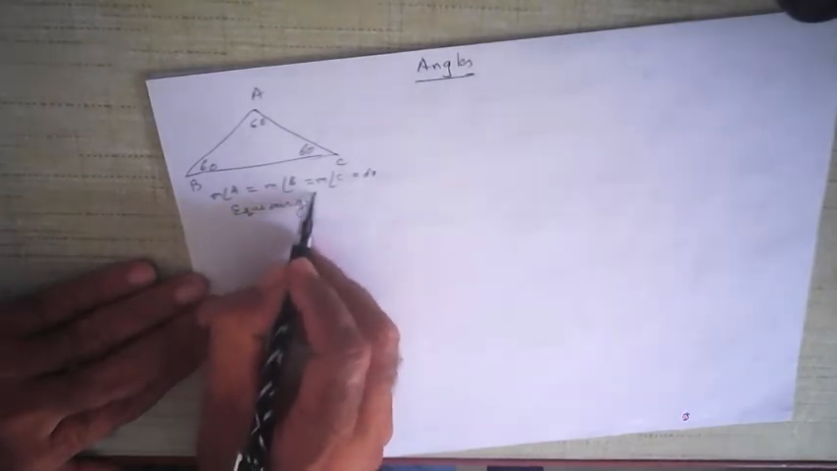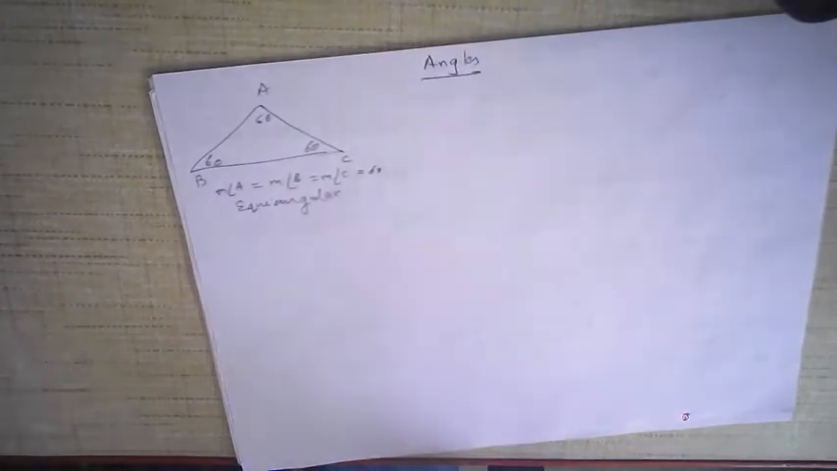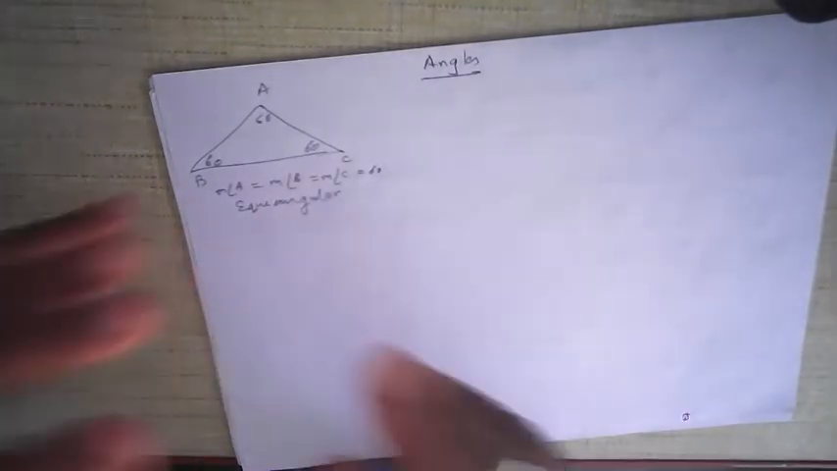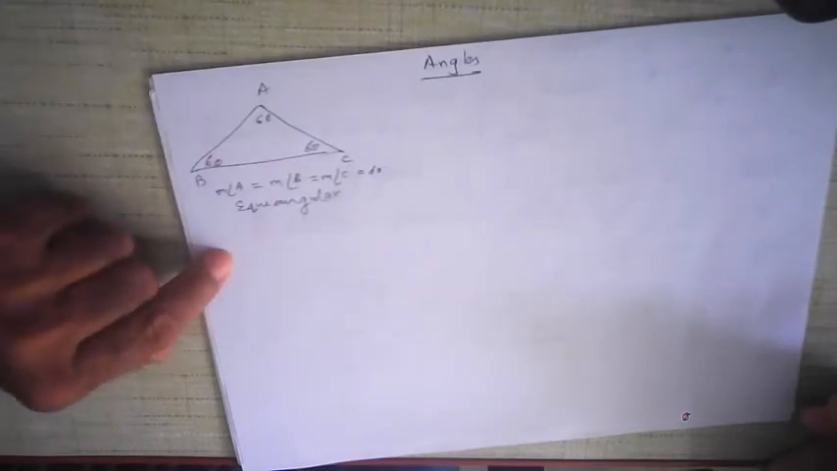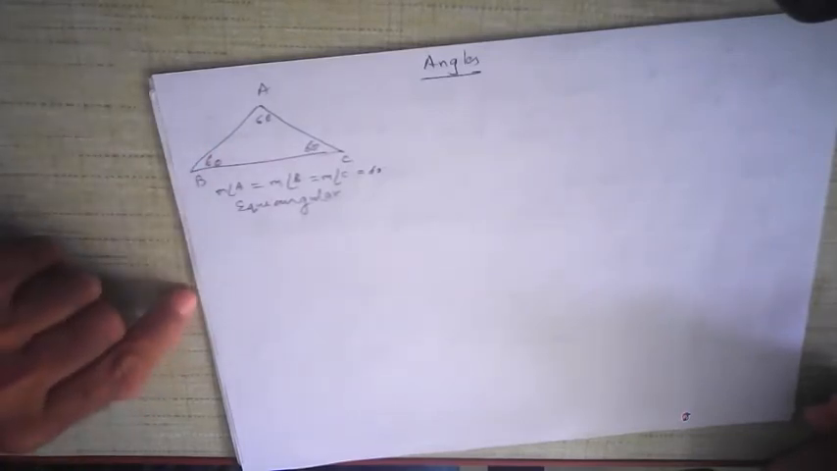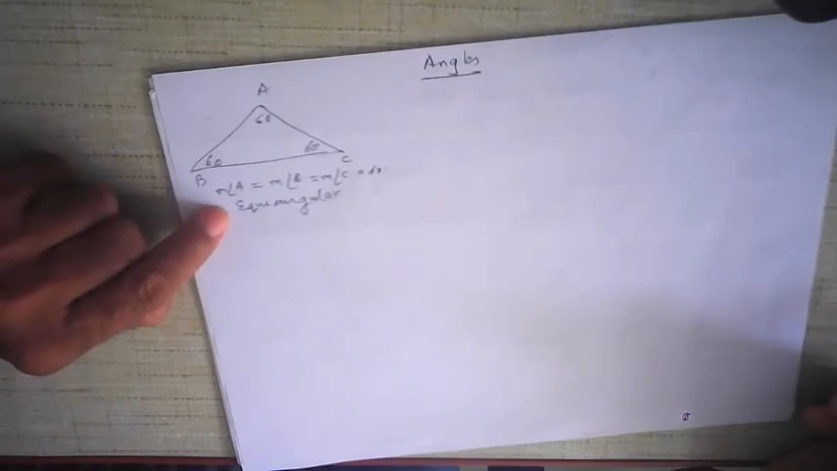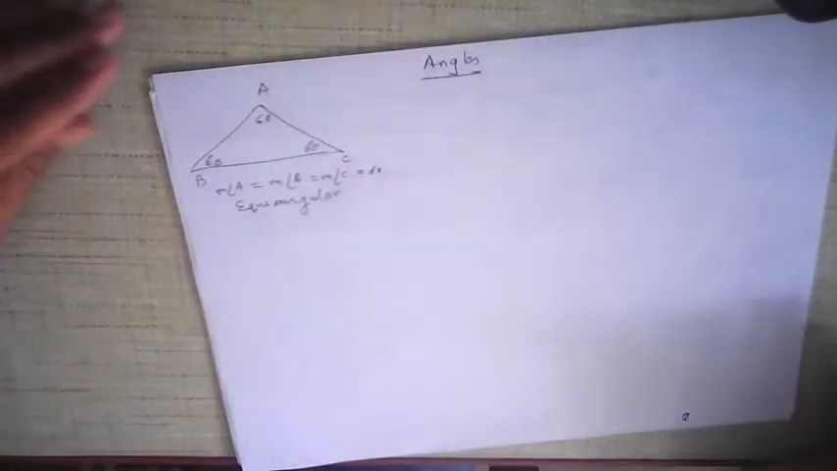Equiangular triangle. Equi means equal, angular means angle. Equal angles. All the three angles are equal. So if all three sides are equal, all three angles will also be equal. In other words, an equilateral triangle is always an equiangular triangle. I'm just going through some of the basic things.